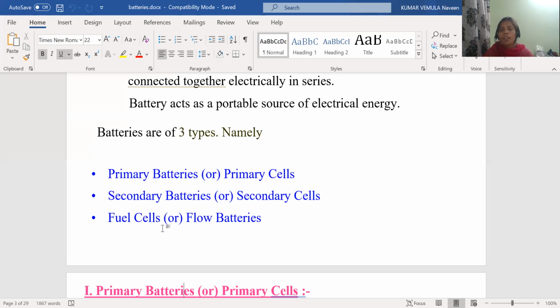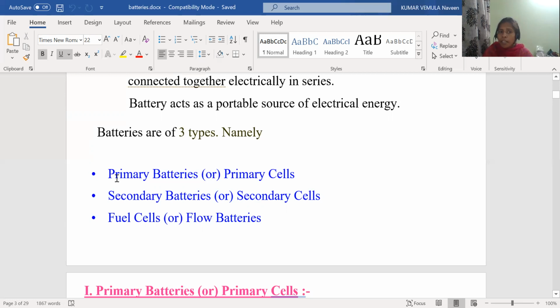Nowadays, we people are depending on the batteries. For example, the mobile phone. We know that without a mobile phone, we can't even go outside. Mobile phones have rechargeable batteries, that is the secondary battery. So we can recharge the secondary batteries. The secondary batteries are also called rechargeable batteries.